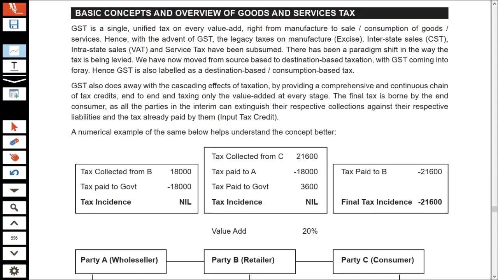Hello everyone, I hope you all are doing good. In this video, let us learn about the basic concepts of GST. First, let us see the meaning of GST.